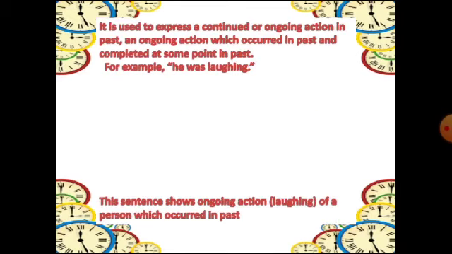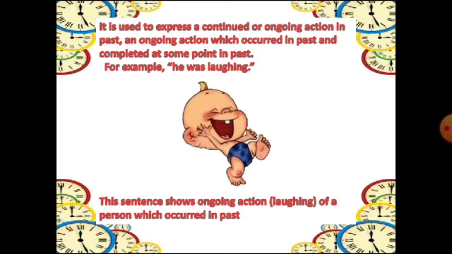Now see, it is used to express a continued or ongoing action. As I told you, the basic difference between simple past and past continuous is that in simple past we only say that a particular action has already taken place.